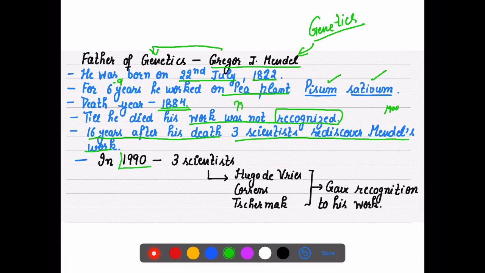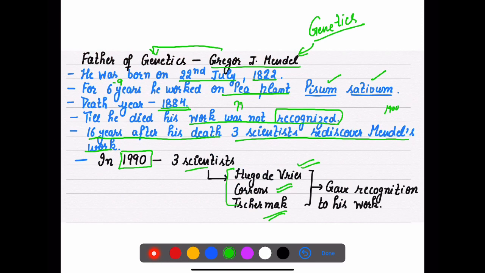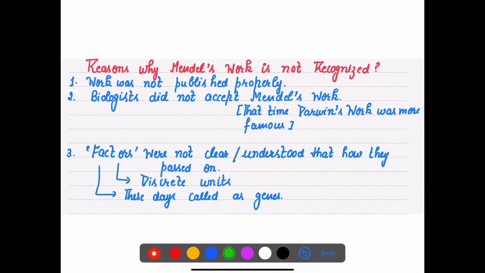So in 1900, three scientists, Hugo de Vries, Correns and Tschermak, rediscovered his work and gave recognition to it. But till Mendel was alive, his work was not published and recognized.